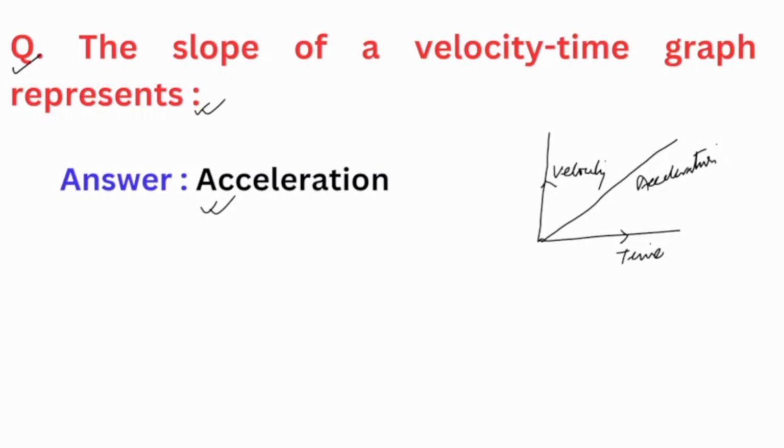And why so? Let's understand. Here the velocity is changing with respect to time. And what is acceleration? The rate of change of velocity with respect to time is called acceleration. And that is why a velocity time graph always shows the acceleration of an object. Understood? Let's move on to next question.